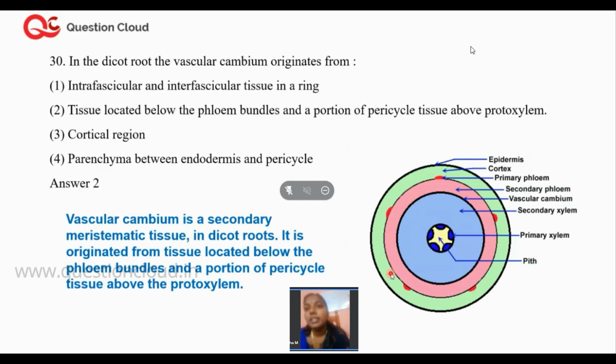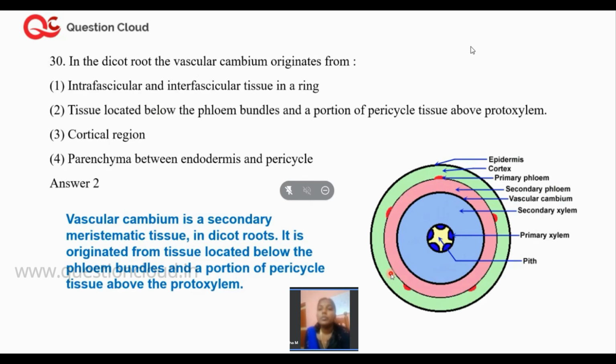Now, next question is, in a dicot root, the vascular cambium originates from. The different options are intrafascicular and interfascicular tissue in a ring; tissue associated below the phloem bundles and a portion of pericycle tissue above the protoxylem; option 3 is cortical region; option 4 is parenchyma between endodermis and pericycle.